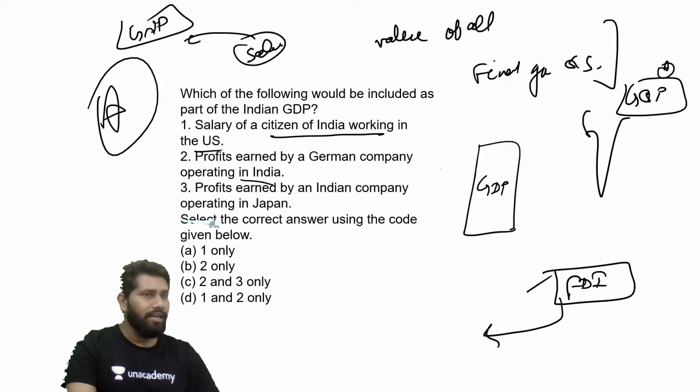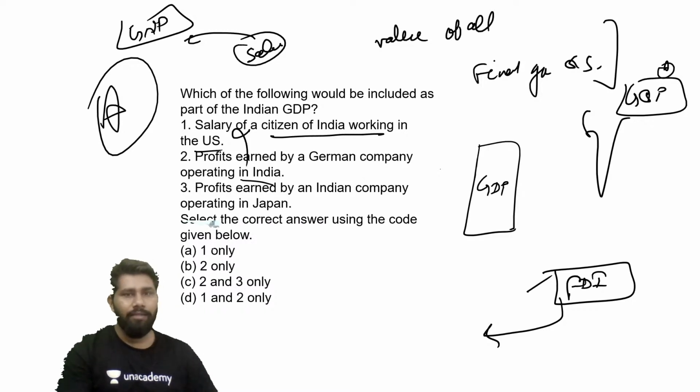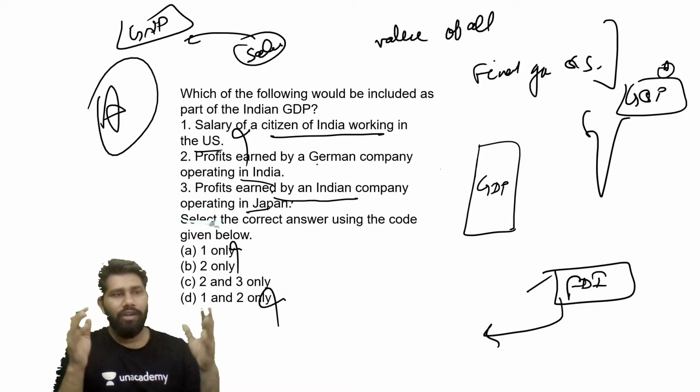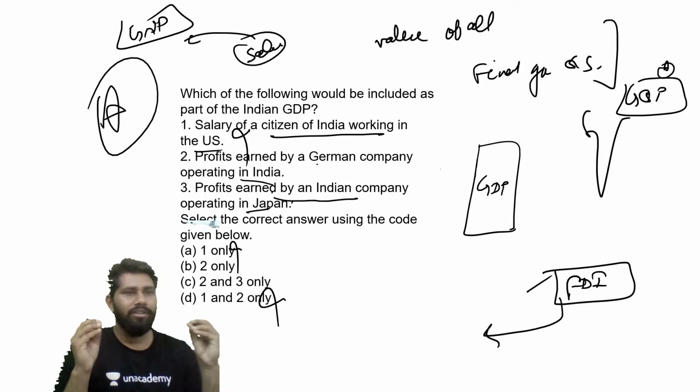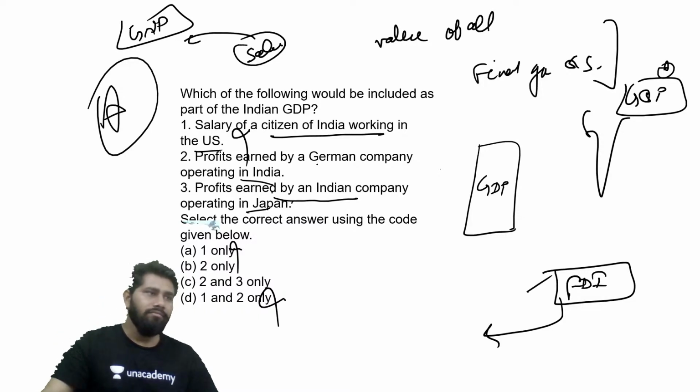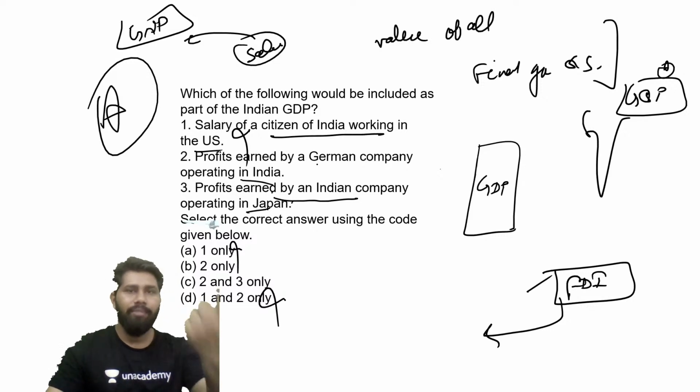So try to understand it. The first option has been directly eliminated. So A and D have been eliminated. Now we are left with two options. Profit earned by an Indian company operating in Japan, that does not make any sense. There is no such concept in the GDP that if an Indian company has active operations in the territories of Japan and production in Japan itself, why should it be calculated?